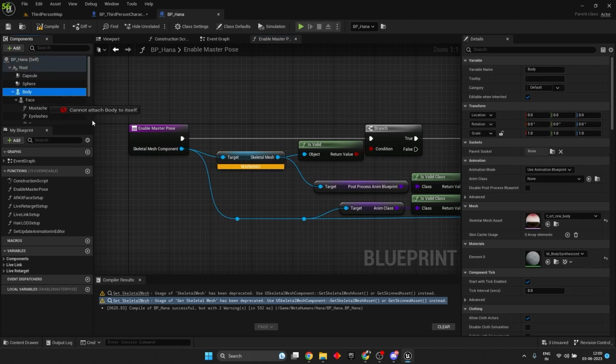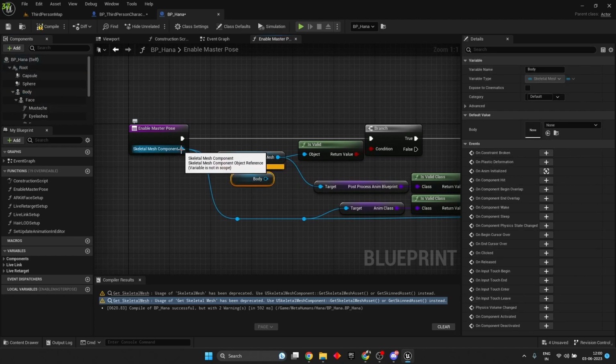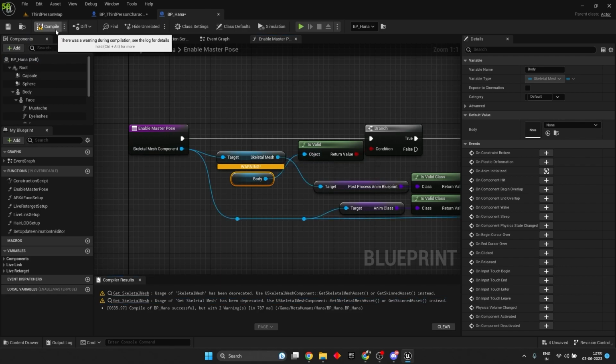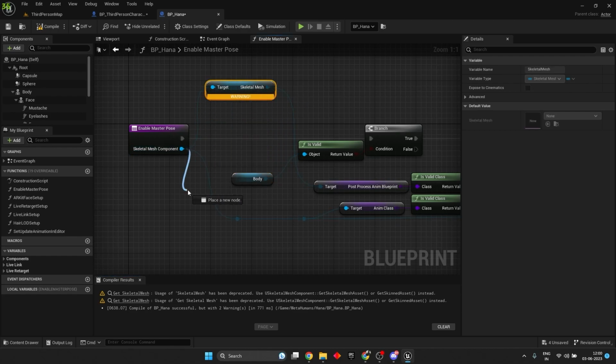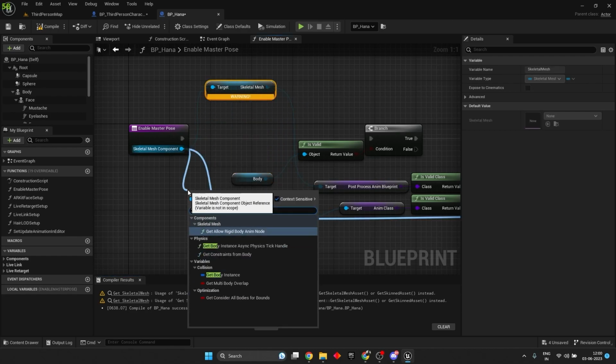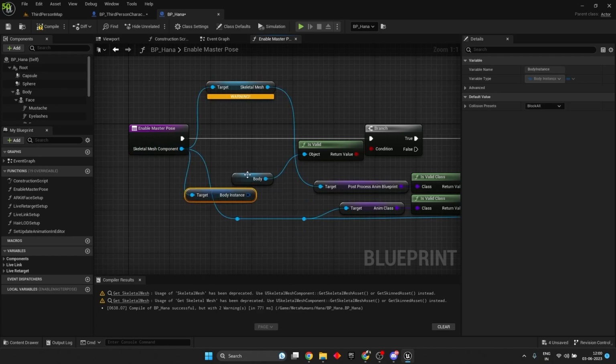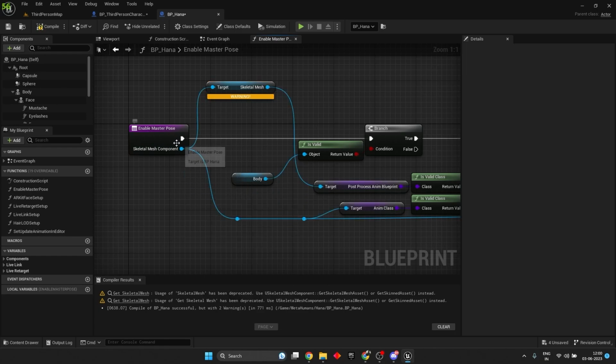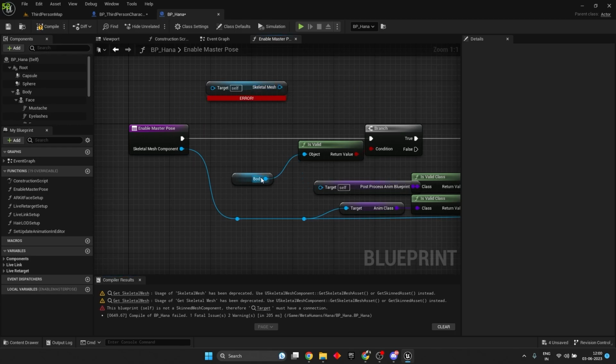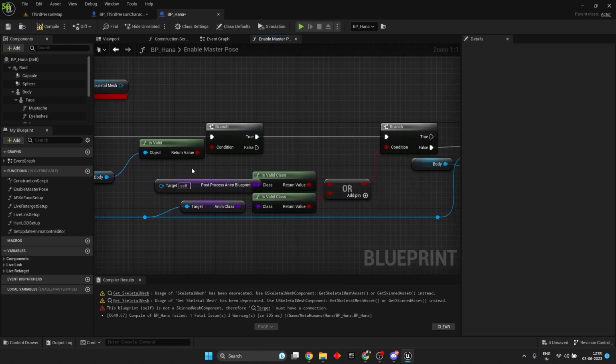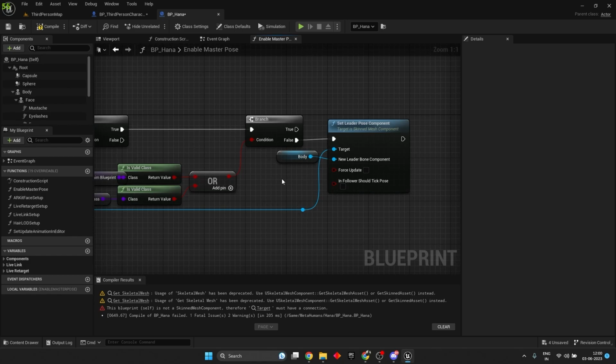The main skeletal mesh is the body component over here. It's valid. But here we are trying to get body. This is the collision instance. Just give me a second. I want to see how it is used.